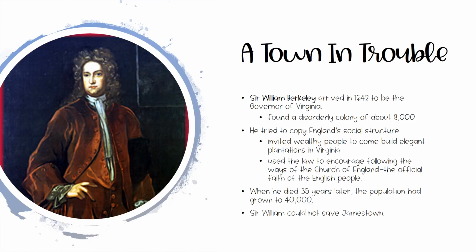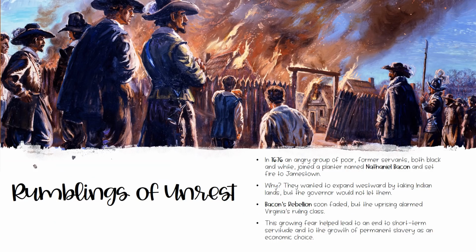But even with his success, he cannot save Jamestown. Shortly before Sir William Berkeley's death, a group of poor former servants join a planter named Nathaniel Bacon and set fire to Jamestown. They did this out of anger that the governor would not allow them to expand westward by taking Indian lands. This becomes known as Bacon's Rebellion, and although it fades with time, the ruling upper class becomes nervous that their servants may do the same.